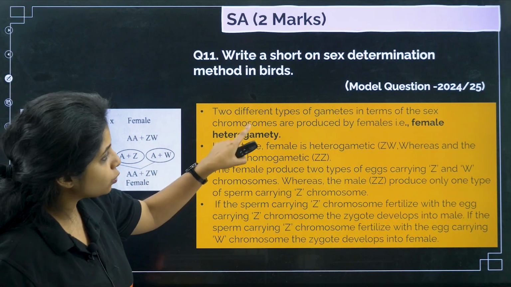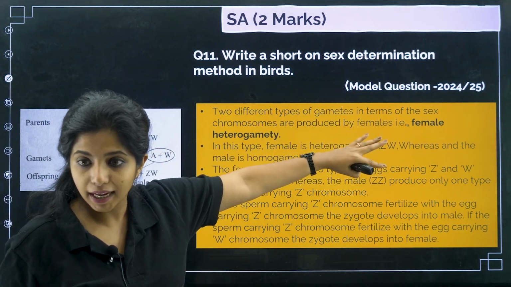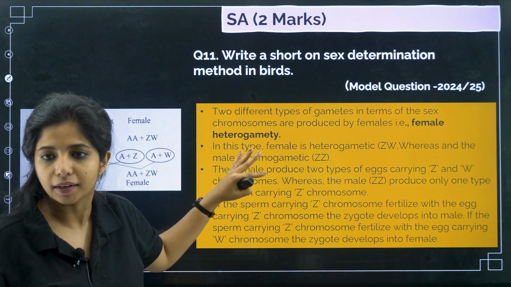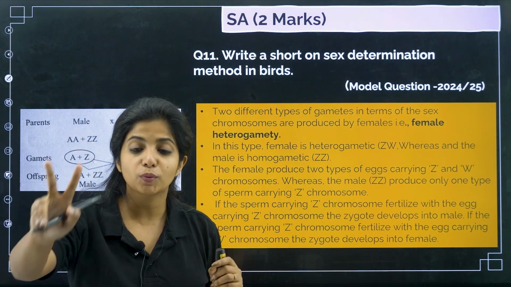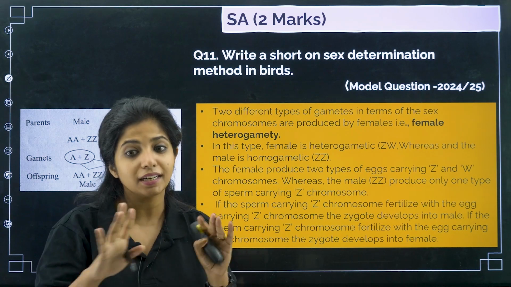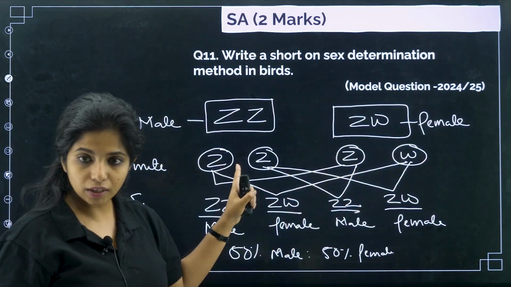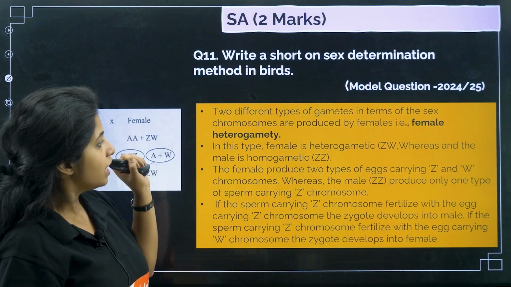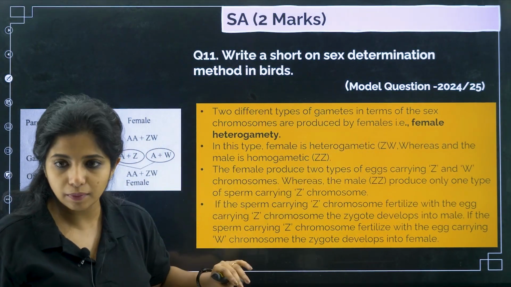So two different types of gametes in terms of sex chromosomes are produced by the female, that is female heterogamety. You have to write like that. Basically in the case of females, they are producing two different types of gametes, and this condition is known as female heterogamety. Here you are getting the same type of gametes. Now in this type, the female is heterogametic whereas the male is homogametic.